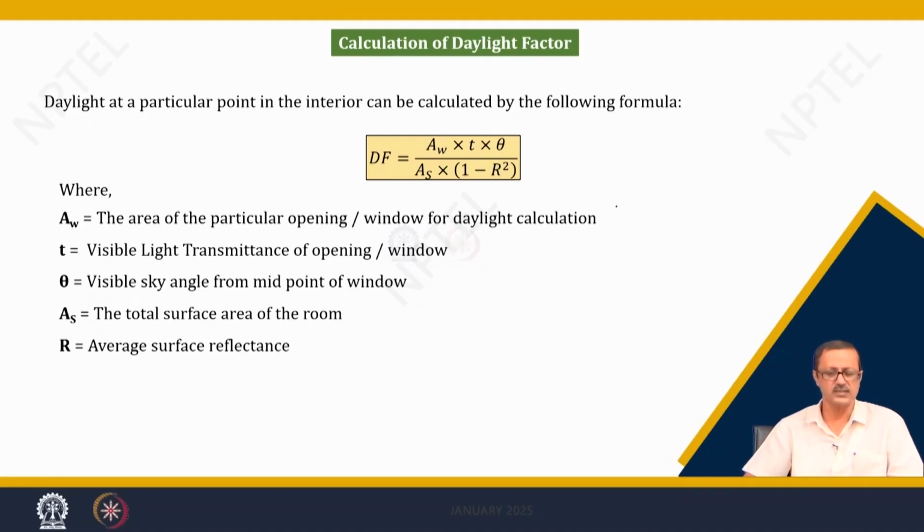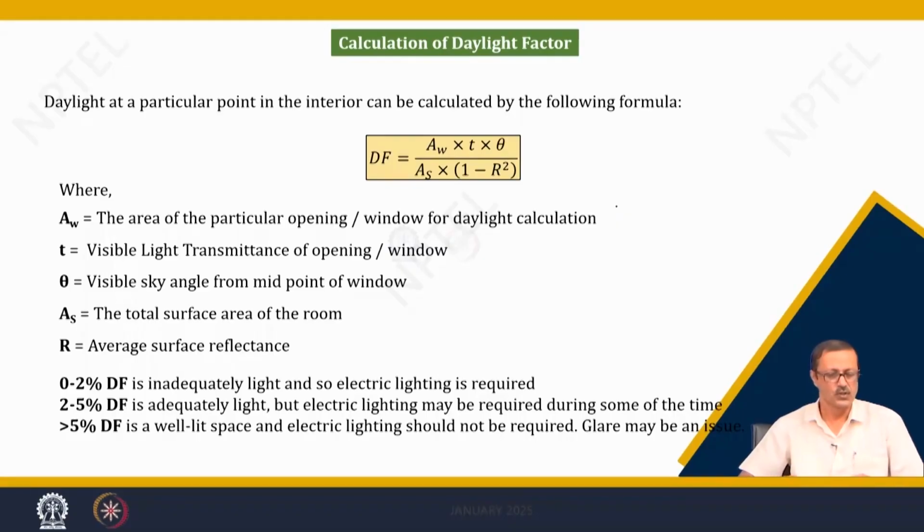AS is the total surface area of the room. This is important because when the daylight comes, it is going to spread over, and there may be some internal reflections which again reinforce the daylight at that particular point. Initially it will spread over, and then because of the internal reflections it will accumulate. R is the average surface reflectance of the room. So, that is what we are talking about, that if it is light in color, it is higher